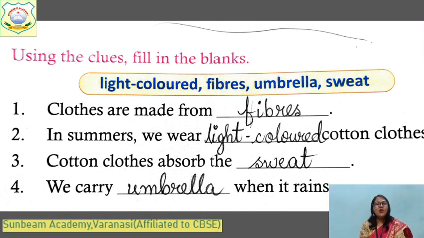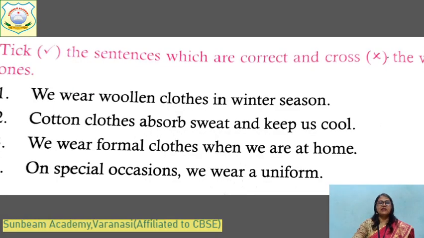Let's do. Clothes are made from fibers. What are fibers? These are threads by which, after weaving, the clothes are made. In summers, we wear light color cotton clothes. Cotton clothes absorb the sweat. We carry umbrella when it rains to protect ourselves from being wet. Yes, we wear woolen clothes in winter season. Yes, true. Cotton clothes absorb sweat and keep us cool. Yes, true.